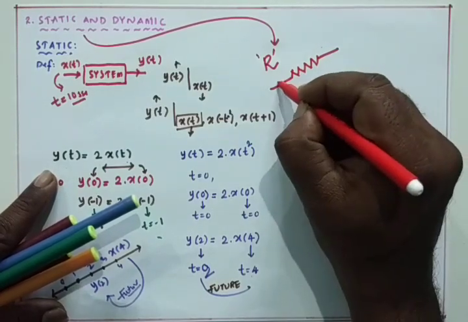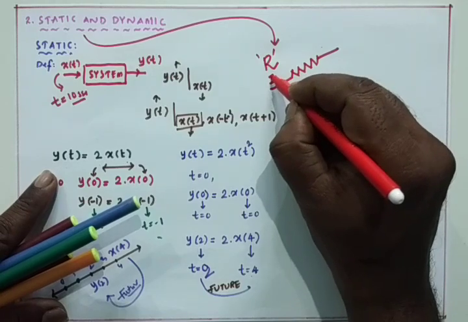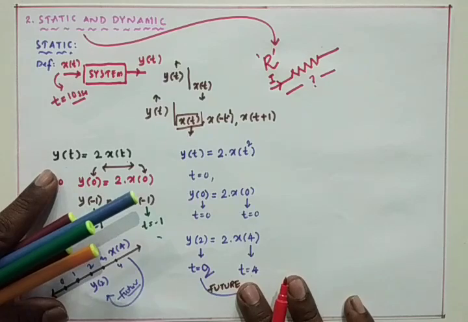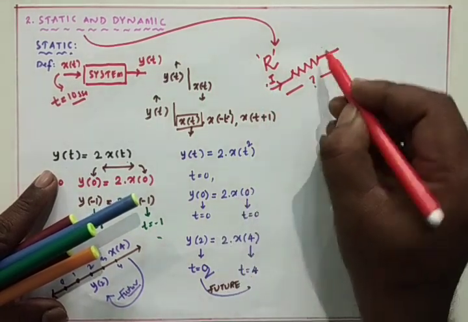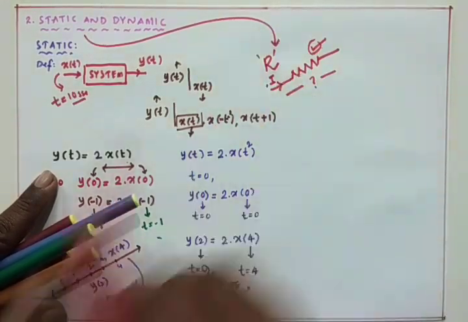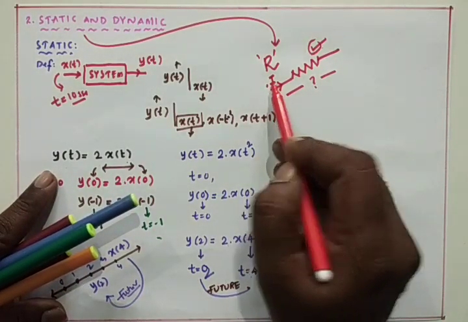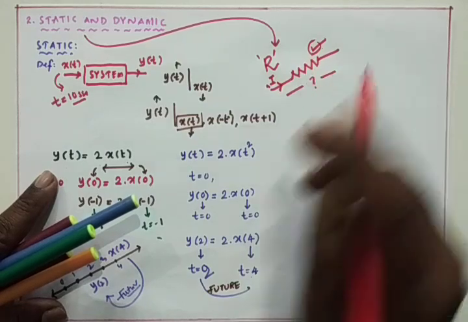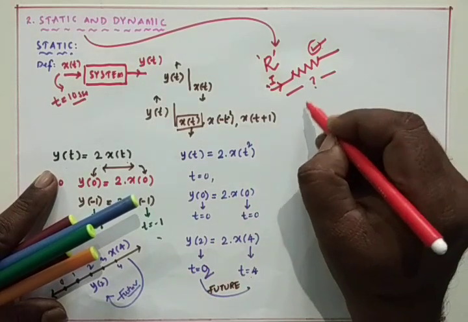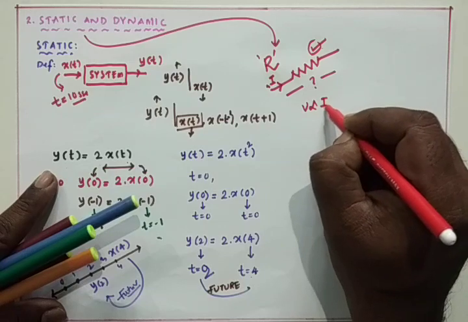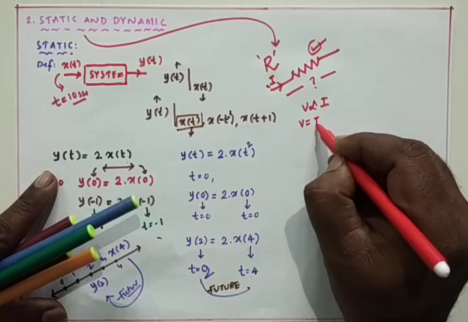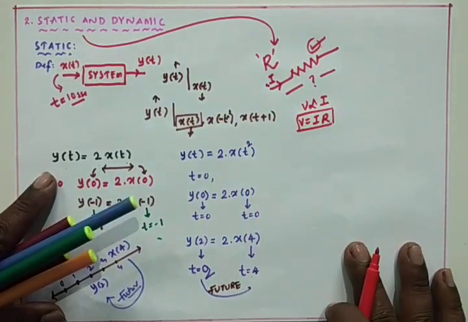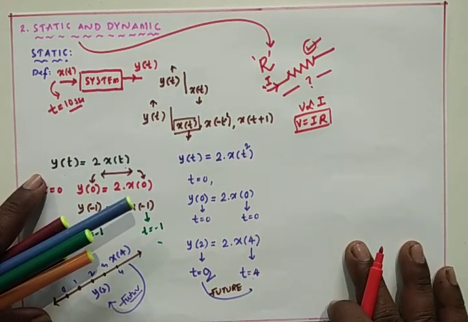If a resistor is conducting any current, due to the current operation only, it is going to oppose that current. If you apply the current, it is going to make the function based on that particular time only. If the current increases, resistance is going to decrease. If the current decreases, resistance is going to increase. That is, V is directly proportional to I, and V equals IR, the famous law. This is called Ohm's law. The best example for the static system is a resistor.